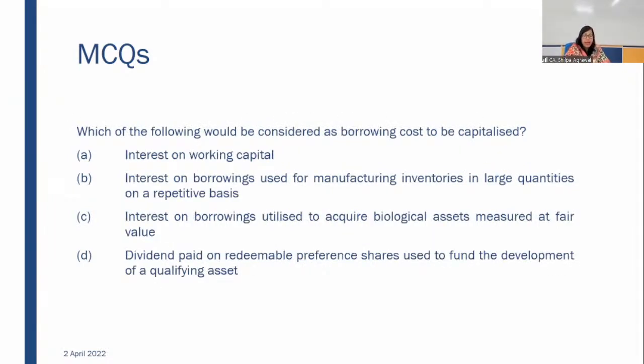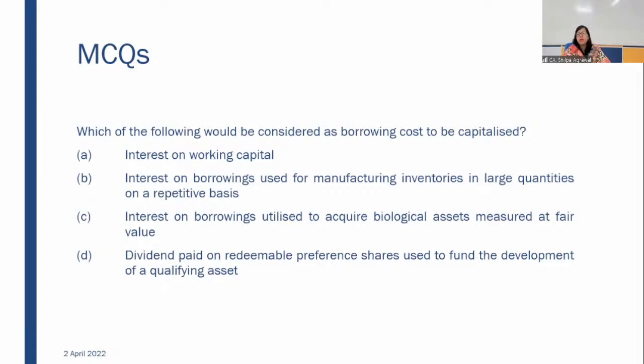Okay. Next question. Which of the following would be considered as borrowing costs to be capitalized? Interest on working capital; interest on borrowing costs used for manufacturing inventories in large quantities on repetitive basis; interest on borrowings utilized to acquire biological assets measured at fair value; dividend paid on redeemable preference shares used to fund the development of a qualifying asset.